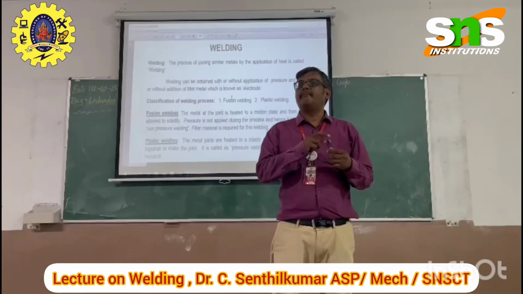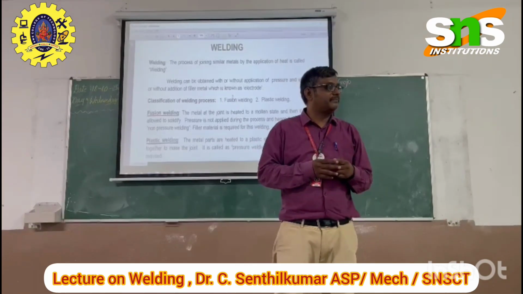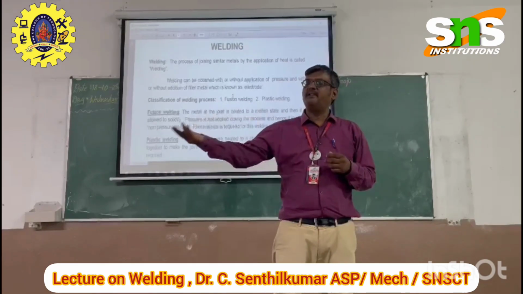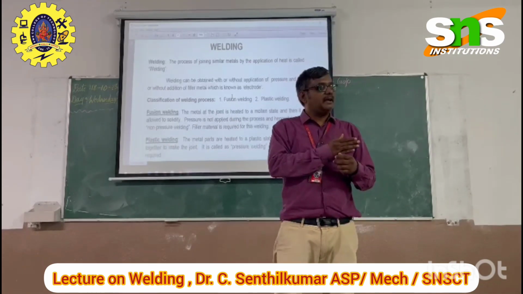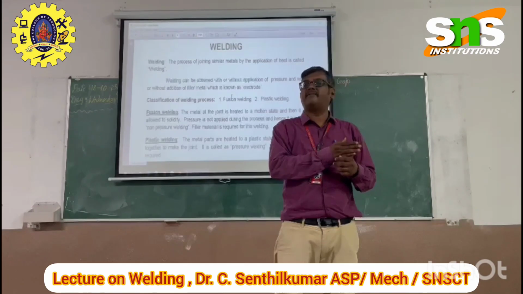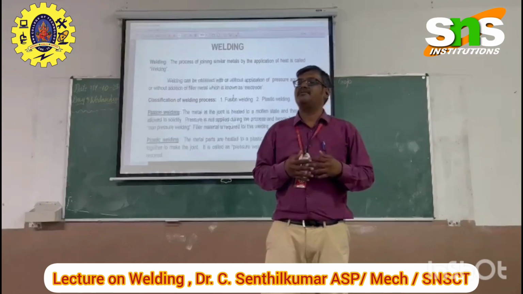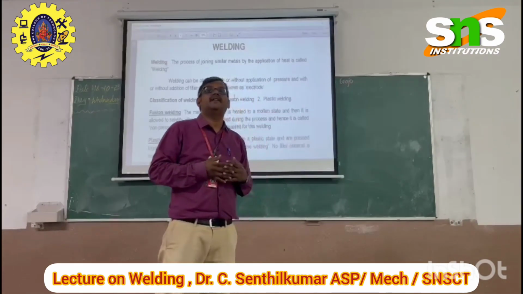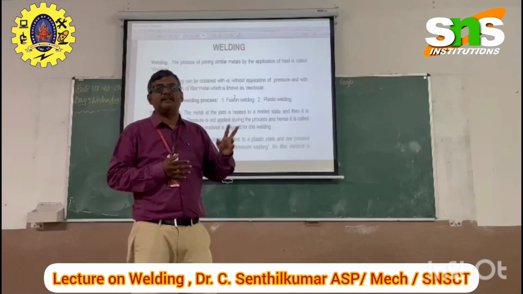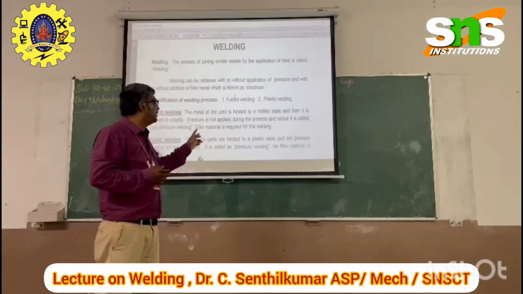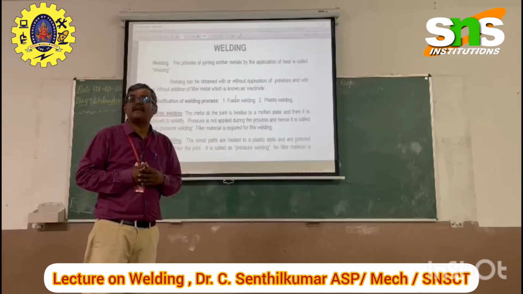If you are joining metal with wood, that is not welding, because wood is a different material from silver. So joining two similar kinds of materials is said to be welding. This welding is majorly of two types. One is fusion welding, another is plastic welding.